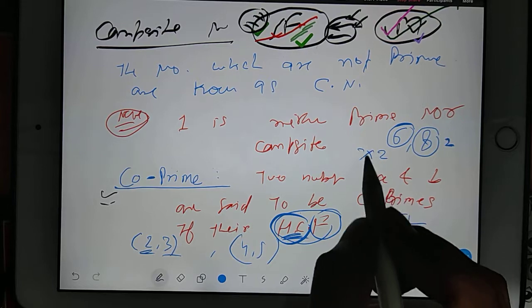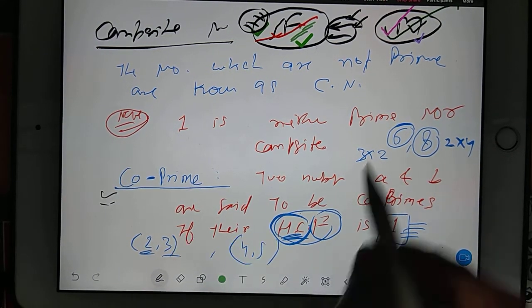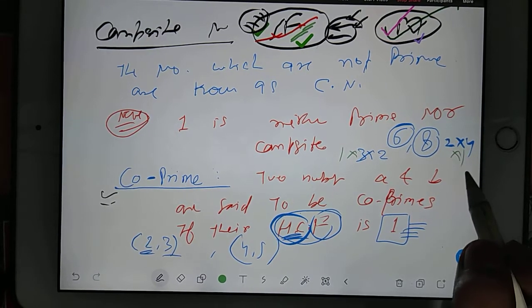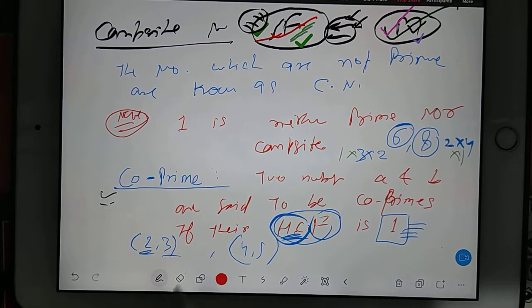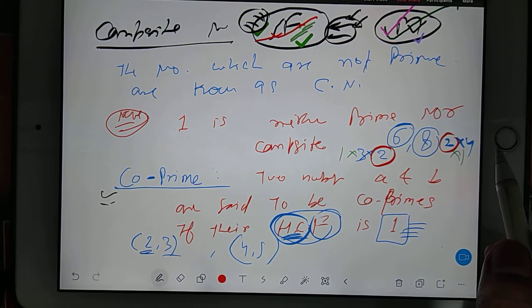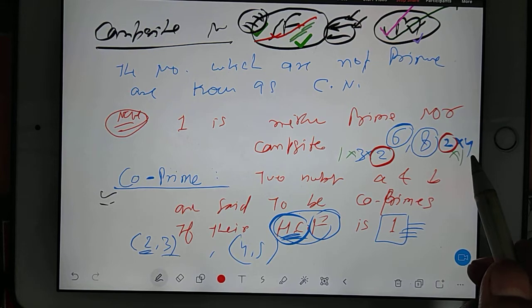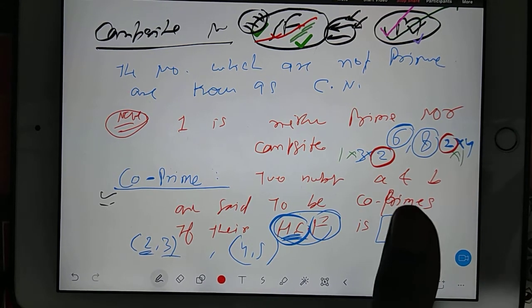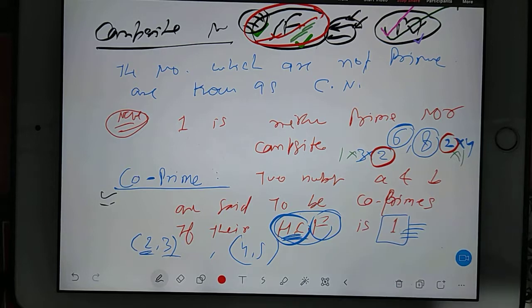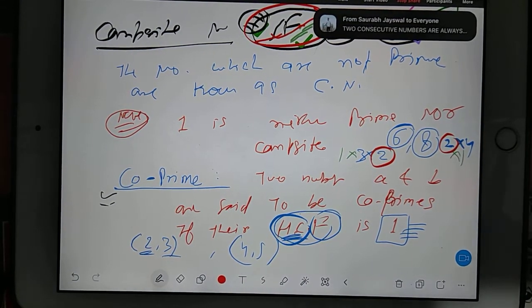In 6 you have 2 into 3, in 8 you have 2 into 4. And of course into 1 also. So what is the highest number which is common in both? That is 2. This is how we calculate our HCF. Okay. I hope it's clear. If you have forgotten this, this is the meaning of HCF. Okay.